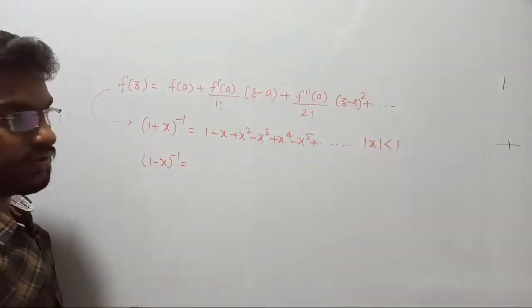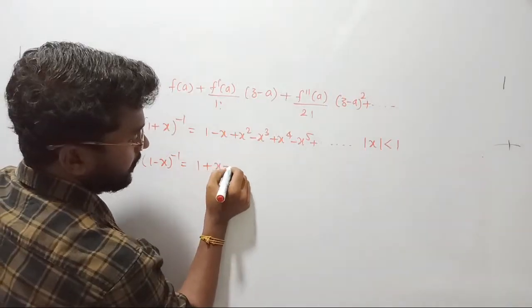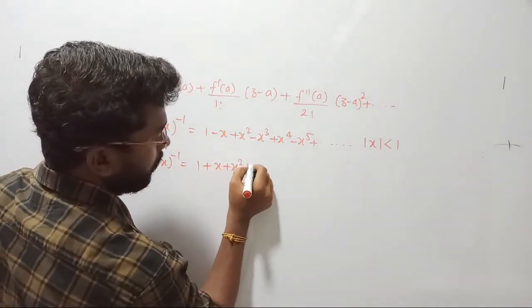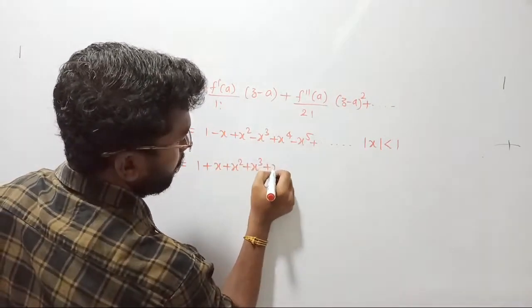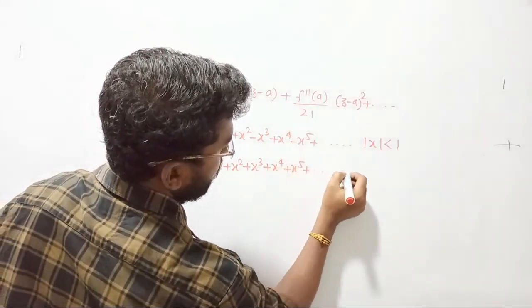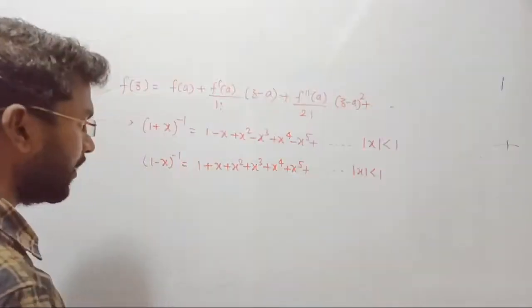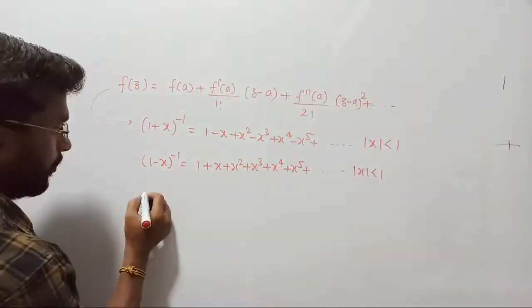(1 minus x) whole inverse, what is the conversion? It's the expansion 1 plus x plus x square plus x power 3 plus x power 4 plus x power 5 plus etc. Once again, its condition is going to be what? Mod x less than 1 only. This limitation is required for us, very important.